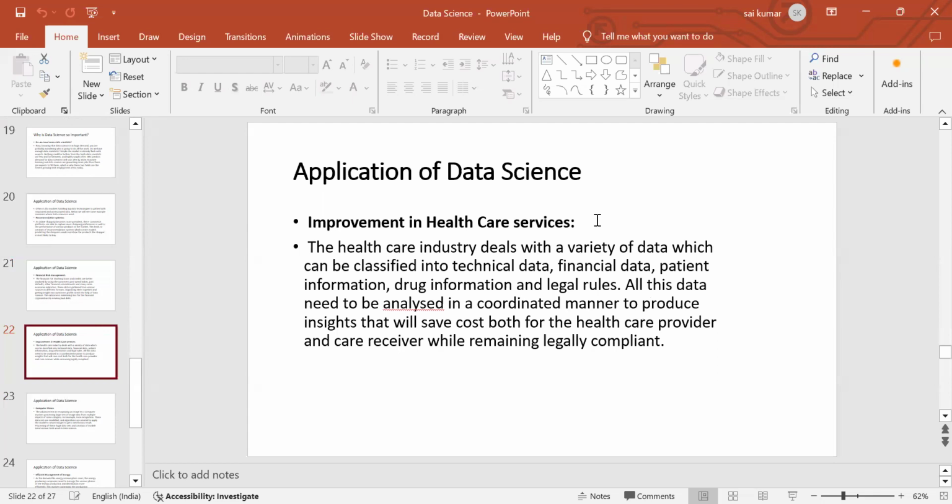Combined in healthcare services, now let's see. The healthcare industry deals with a variety of data which can be classified into technical data, financial data, patient information, drug information, and legal rules. All these five can be handled by one data scientist, and all this data can be analyzed in a coordinated manner to produce insights that will save cost for both the healthcare provider and the care receiver while remaining legally compliant. All this can be managed and analyzed by the data scientist in healthcare services.